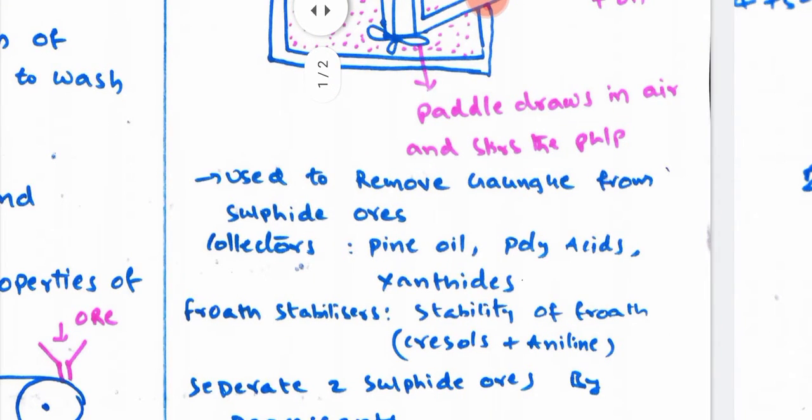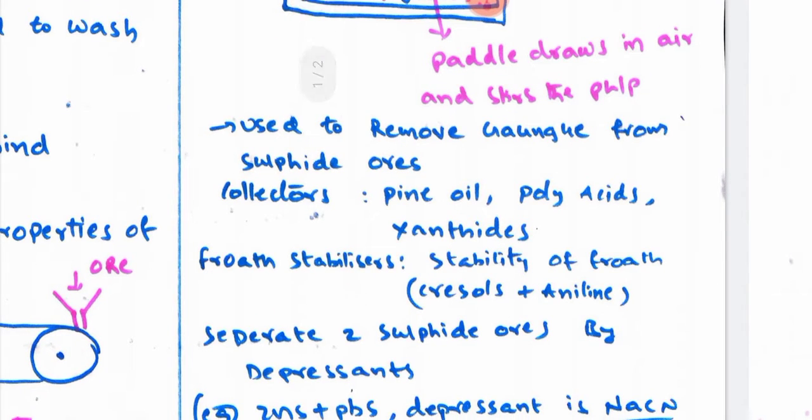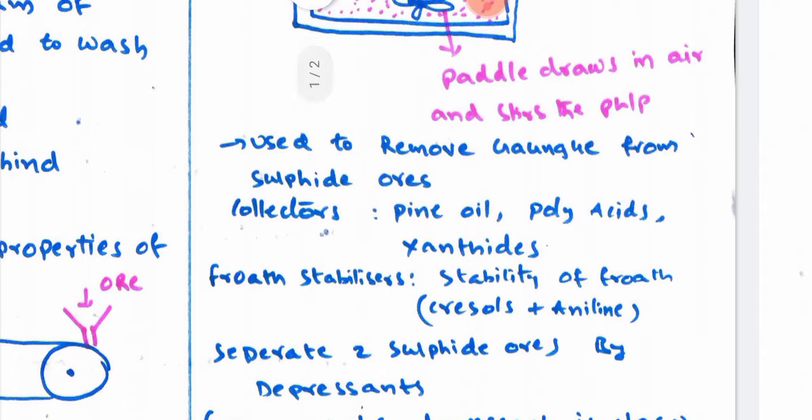The main function of the collector is to maintain the wettability of the ore, and the main function of the froth stabilizer is to get the stability of the froth.